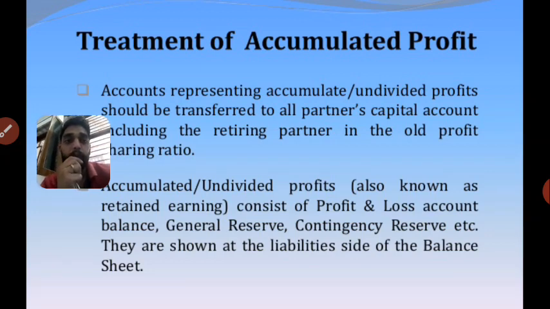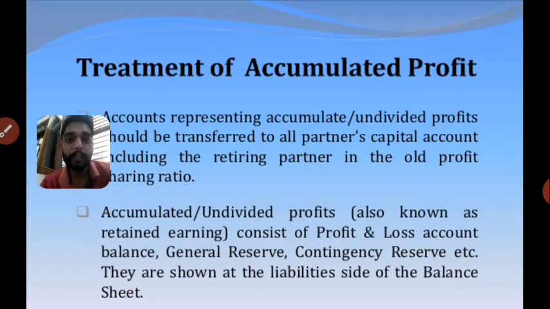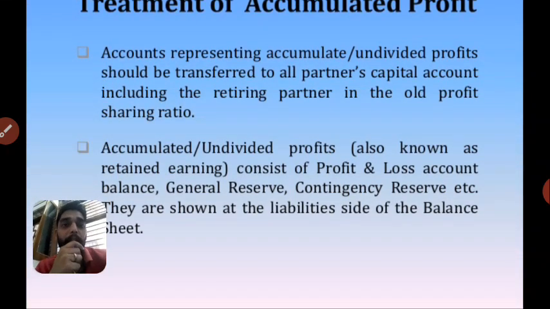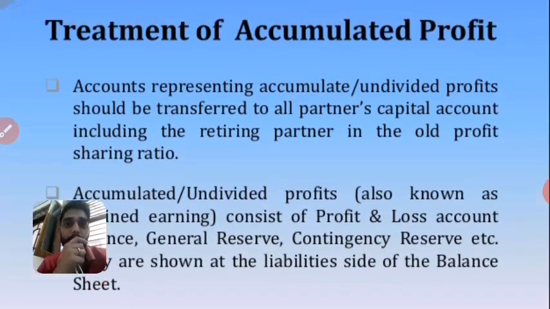Firstly I want to tell you what will be the treatment of accumulated profit. As in the last chapter, admission of a partner, we have studied that if any kind of profit and loss, general reserve, workman compensation reserve, or contingency reserve is shown in the balance sheet, it is divided among the old partners in their old ratio. In which ratio? Old ratio.